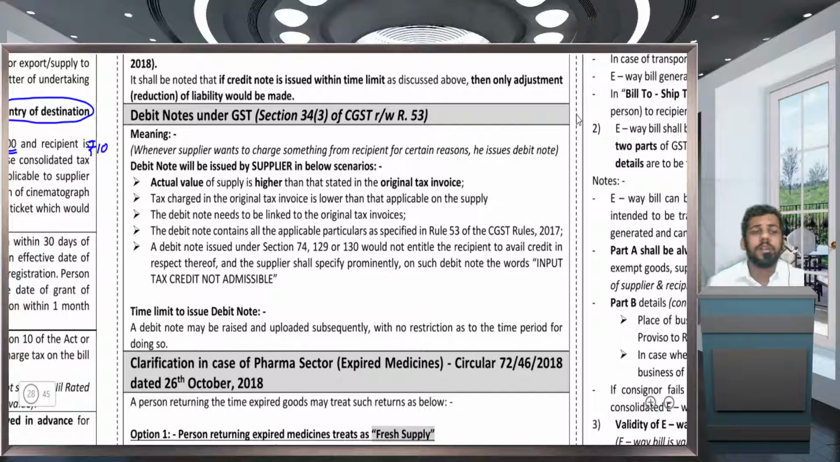Why? Because a debit note enables the government to collect GST. In a debit note, you are increasing the value of supply. So whenever you are increasing the value of supply, you are going to give GST to the government, and that is okay.